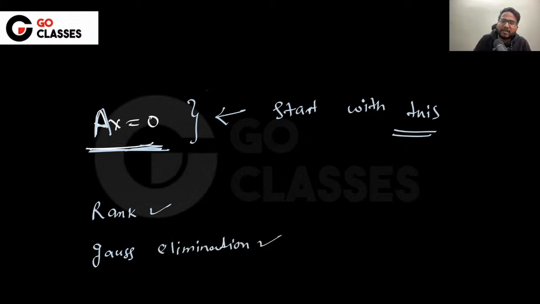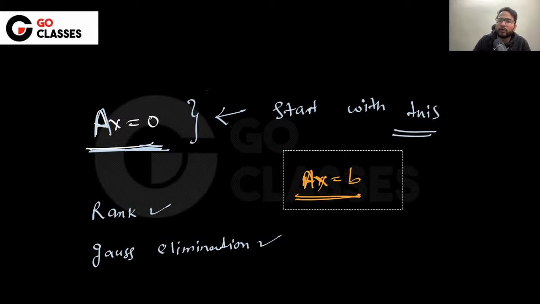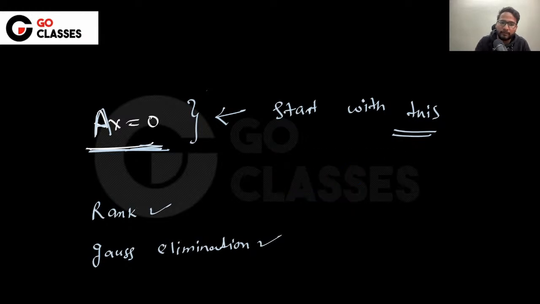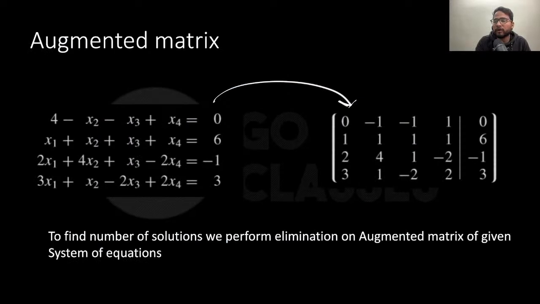And then once we start Ax equal to 0, we will quickly jump to Ax equal to b, because both are almost the same, right? And then we will be solving many interesting questions, so that you get to understand these concepts a little more. So what you need to do to start with, you just have to convert that to an augmented matrix, right?